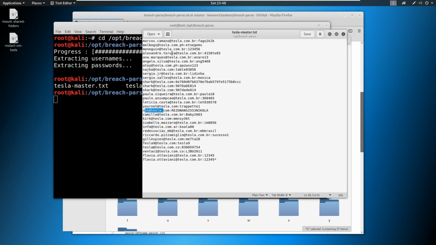But again, what we're after here is potential repeat offenders. So look at this shark at tesla.com. It got popped twice, and the password is very, very similar. So if I were to attack tesla.com through a login interface, I might spray this username with this password and this password.